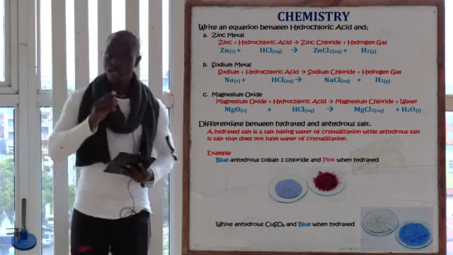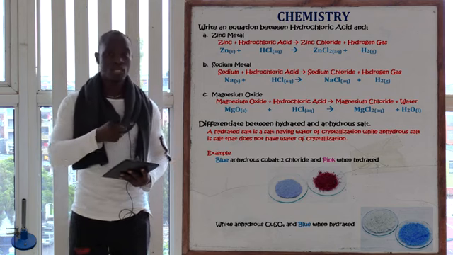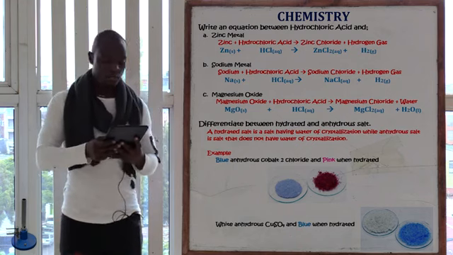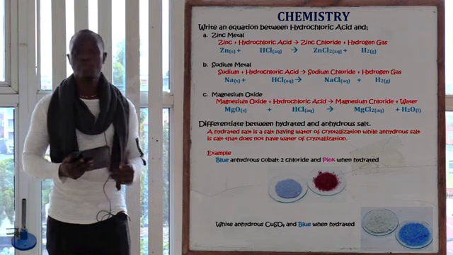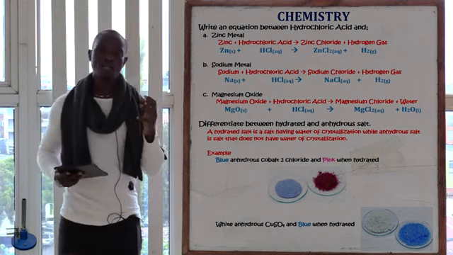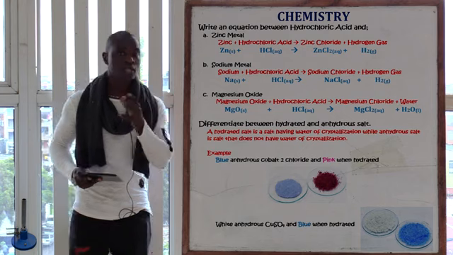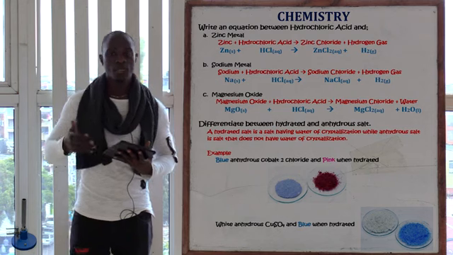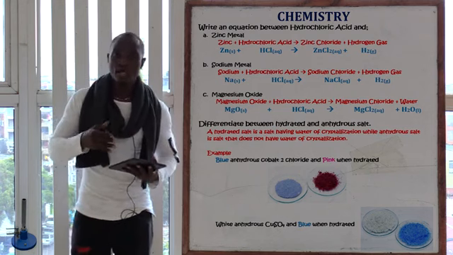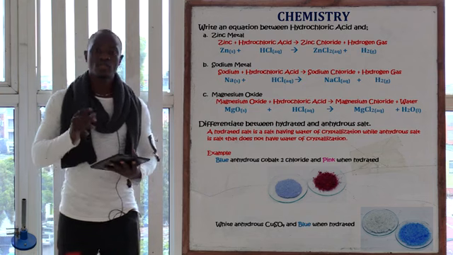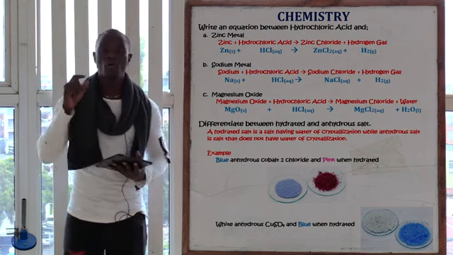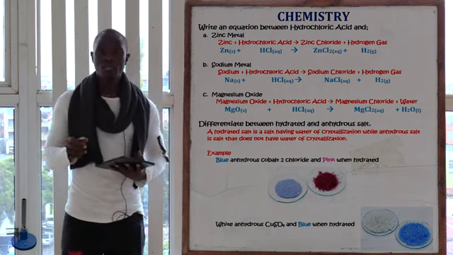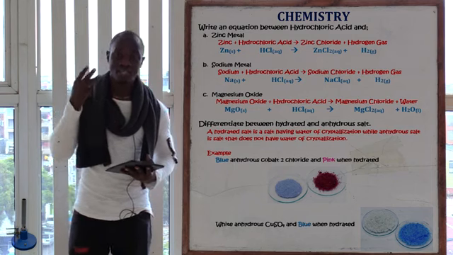Again, remember, if an acid reacts with a base, it's salt plus water. And that's why here we are getting magnesium chloride, which is the salt, plus molecules of water. So don't forget that. Remember the general equation. When an acid reacts with a metal, we are going to get salt plus hydrogen gas. If an acid reacts with a base, we are going to get salt plus water. If an acid reacts with a metal carbonate, we are going to get salt plus water plus carbon 4 oxide. Because since it's a carbonate, it must release carbon 4 oxide. So if an acid reacts with a carbonate, we get three things.